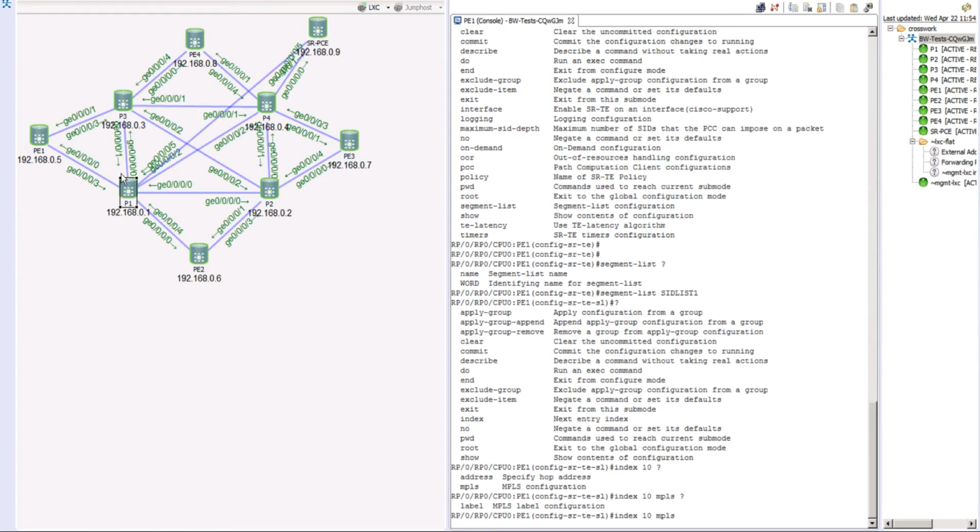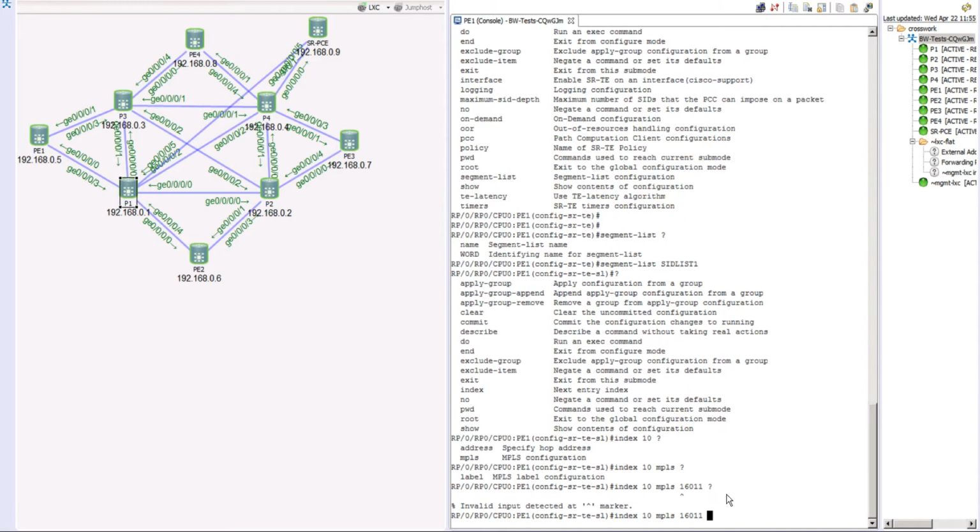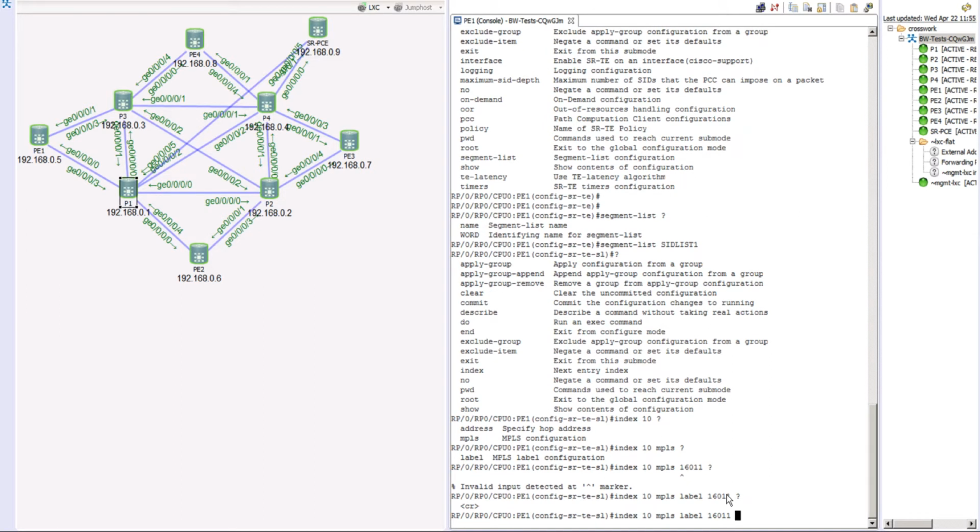So we can say, hey, P1, I want you to take this particular path. So that means the very first hop that I want you to go to is this P1 router. So the P1 router has a label of 16,011. So this is the very first entry. Sorry, I have to say label. And the very first entry in this case is 16,011.